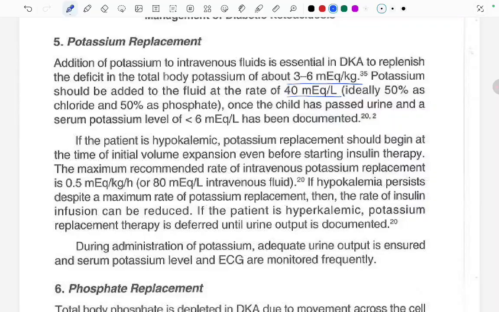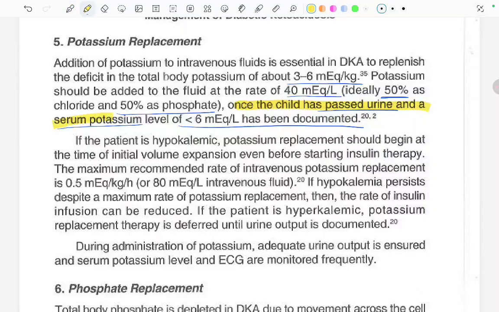This is to be done once the child has passed urine and a serum potassium level of less than 6 milliequivalents has been documented. Fine, when we have to add KCl: if the child has passed urine and the serum potassium level is less than 6 milliequivalents, then only we have to add the KCl.